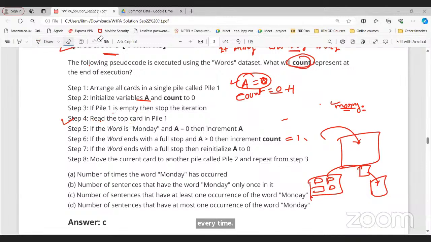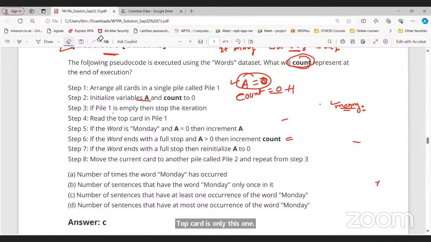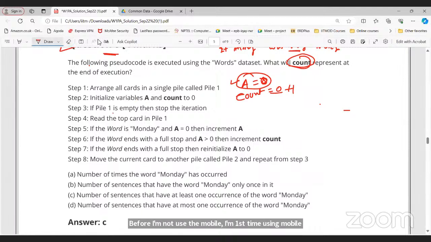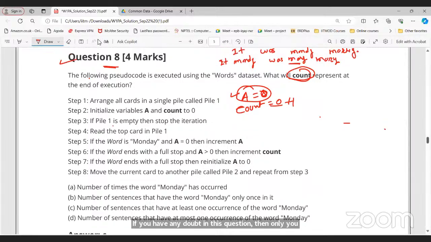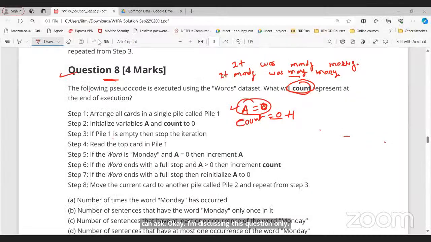Sir, before I did not use a mobile. I'm using a mobile for the first time. If you have any doubt in this question, then only you can ask. I'm discussing this question only. Excuse me, sir. Whatever I'm discussing, sir. Just a second.